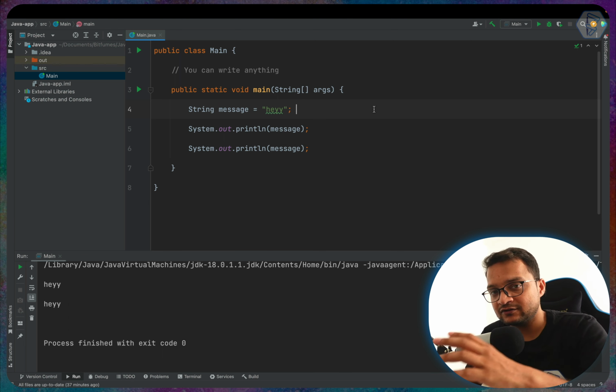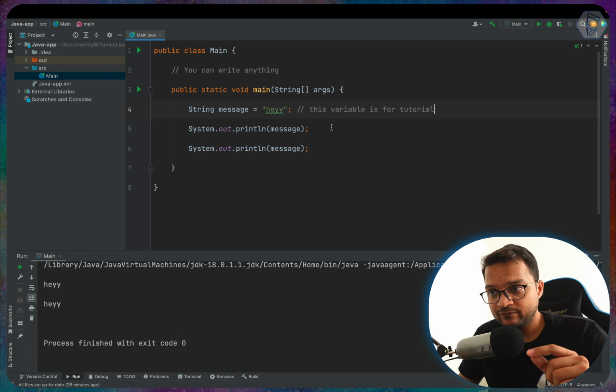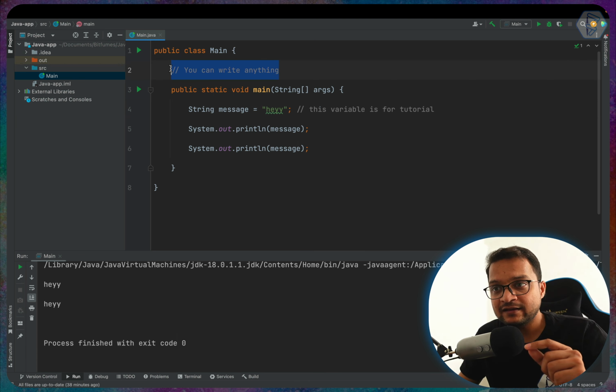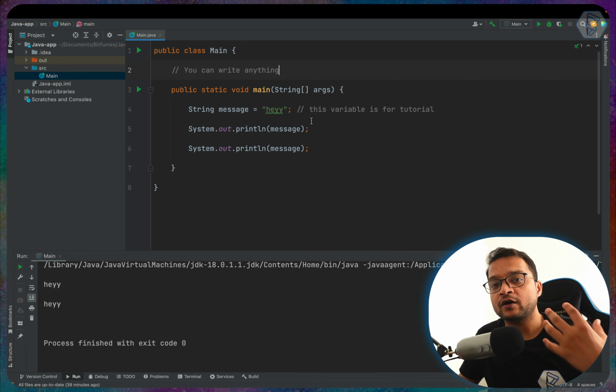After this semicolon, you can use your double forward slash and say that this variable is for tutorial. That's it. So when you compile this code, all these comments will be cleared out for the program, because all the program needs is the real code, and this is not the code, this is the comment